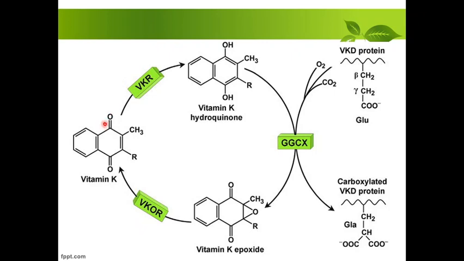Here you can see vitamin K, it is converted to vitamin K quinone, right? Then it is coupled with the VKD protein. VKD protein, it contains GLU, in the presence of the enzyme GGCX, and this protein is converted to GLA. Here you can see the two carboxylic groups, and vitamin K epoxide is formed, and this vitamin K epoxide is converted to vitamin K, and this completes the vitamin K cycle.